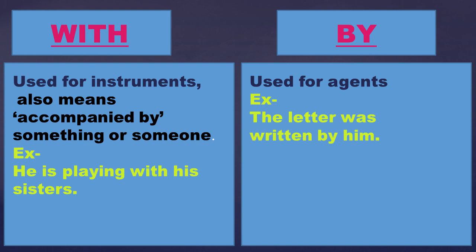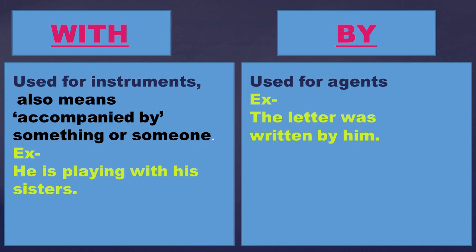Next we have with and by. With is used for instruments with which the work has been done. It also means accompanied by, right? By something or by someone. For example, he is playing with his sisters. This indicates that he has been accompanied by his sisters to play.